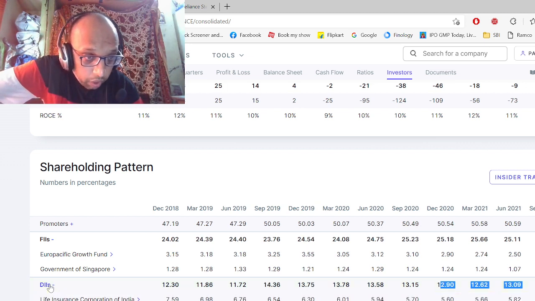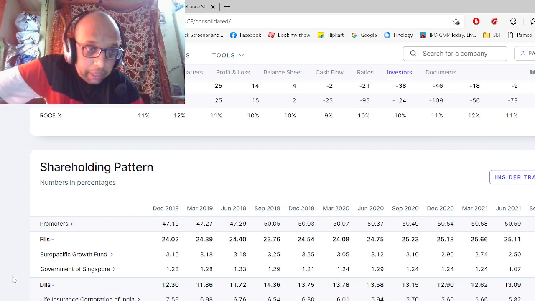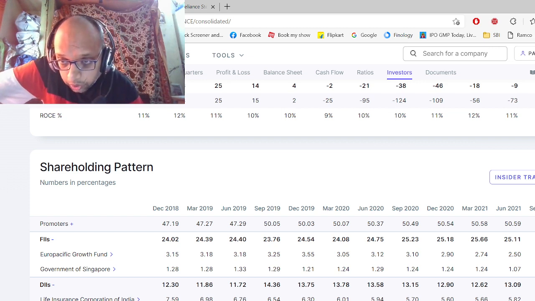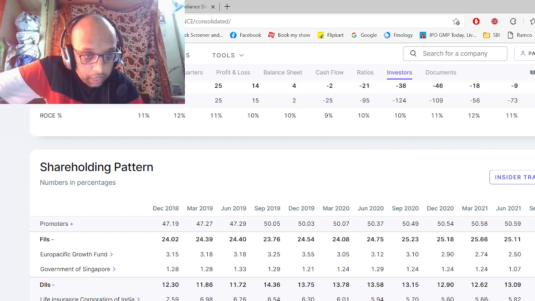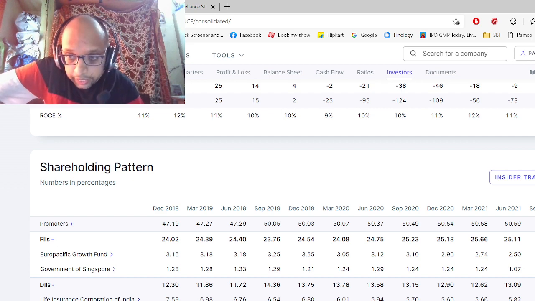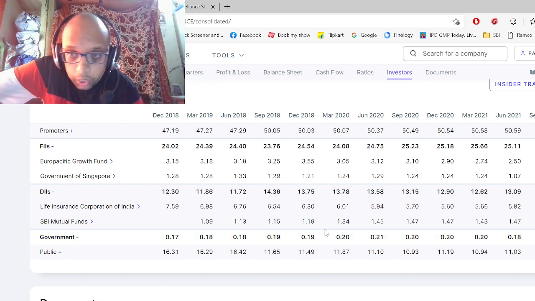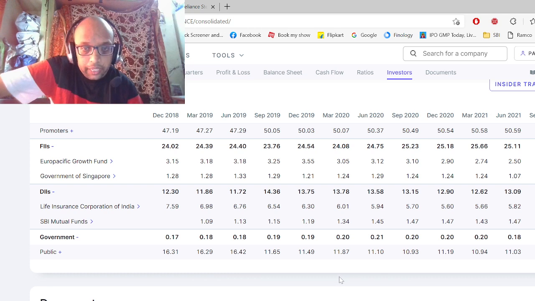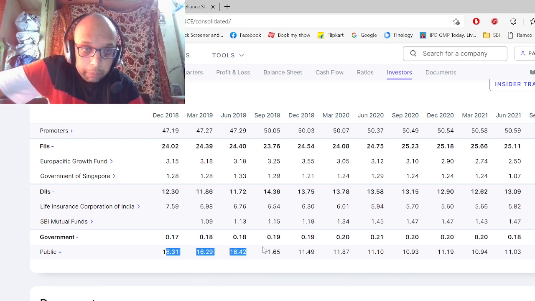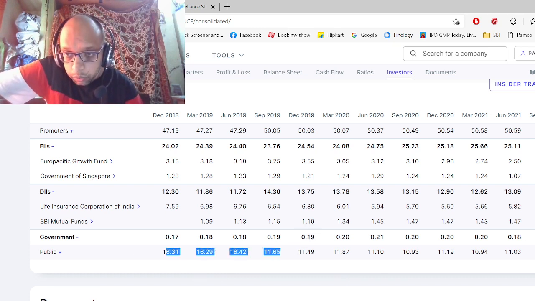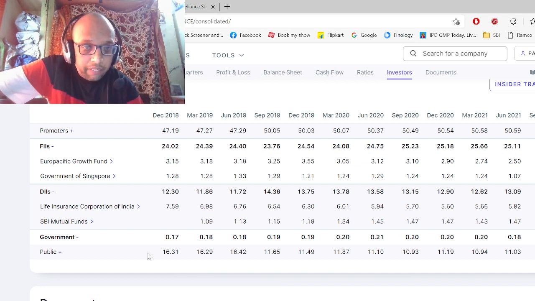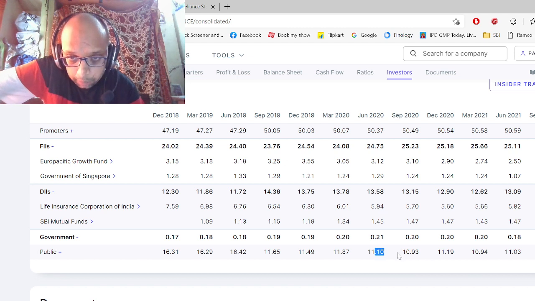We will check what are the DII companies from India. LIC. See, LIC has 5.98% holding as of September 2021. And if we scroll a little bit, we can see Government of India. Government of India is also holding 0.18% in Reliance. And this is the general public, like you and me. They are having 10.60% of the holding. So although they have reduced a little bit, it's fine. There is not much discrepancy.